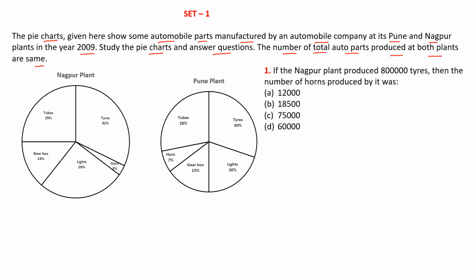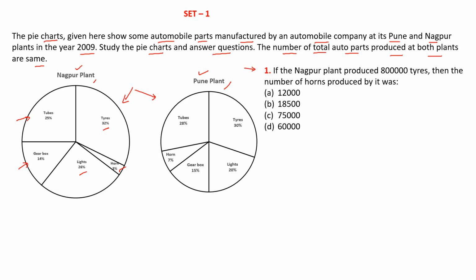So we are provided with the pie charts of the Nagpur and Pune plants where automobile parts are manufactured by the automobile company. In the Nagpur plant, we are provided with the contribution of tires, horns, lights, gearbox and tubes. Its percentage contribution is given, and we also know that both the plants produce the same quantity of automobile parts. So let us look at the question.